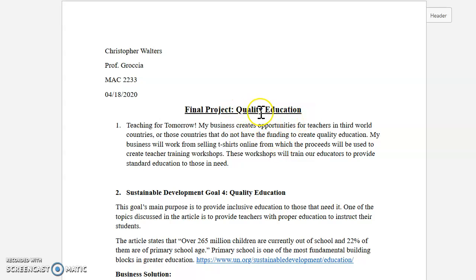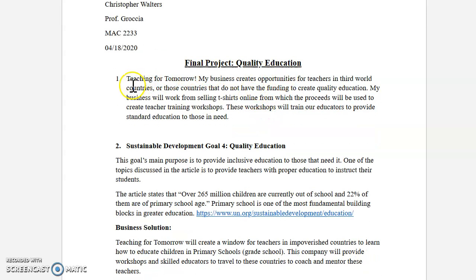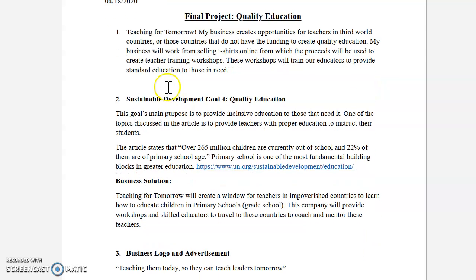So my final project is quality education. My business name is Teaching for Tomorrow, and my business creates opportunities for teachers in third world countries, or those countries that do not have the funding to create quality education. My business will work from selling t-shirts online, from which the proceeds will be used to create teacher training workshops. These workshops will train our educators to provide standard education to those in need.